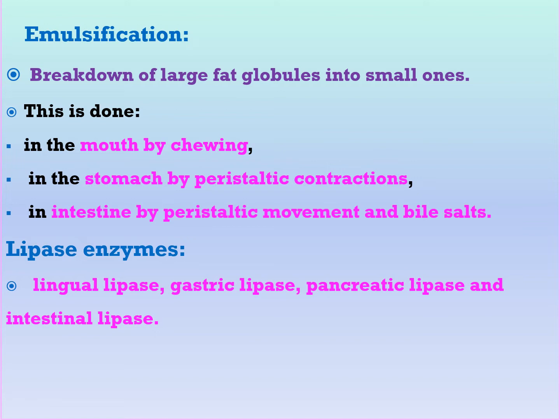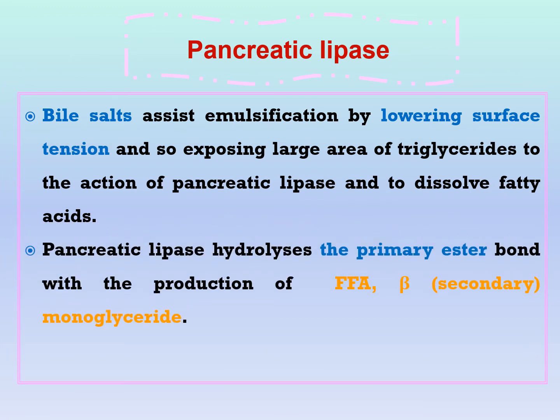The second step is digestion by lipase enzymes. We have several types of lipases. Lingual lipase secreted in the mouth, gastric lipase in the stomach, pancreatic lipase from pancreatic juice and secreted in the intestine, and finally intestinal lipase. The most active of these is pancreatic lipase. Pancreatic lipase needs several factors in order to act.